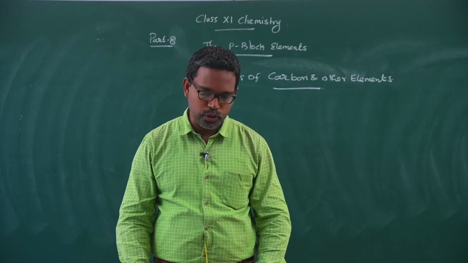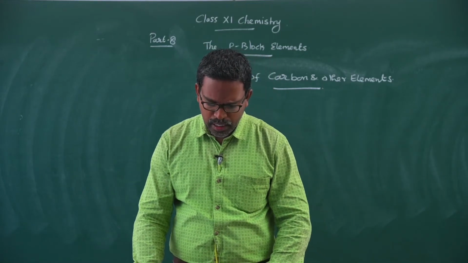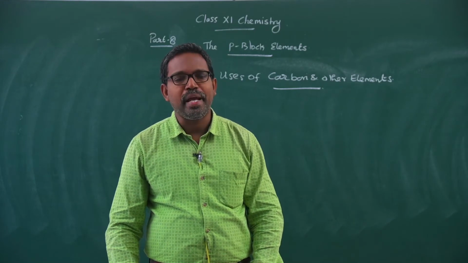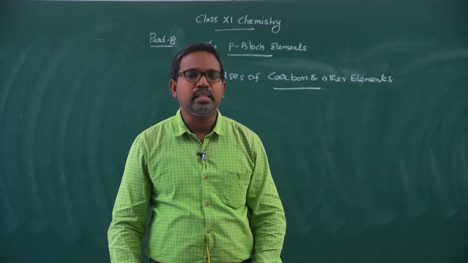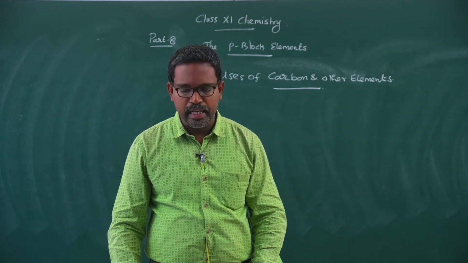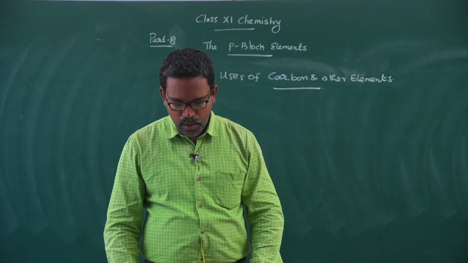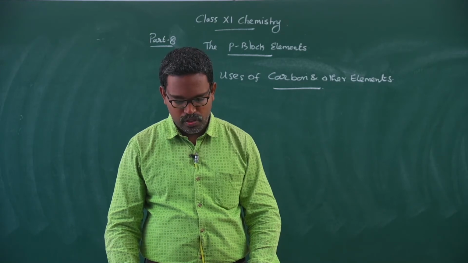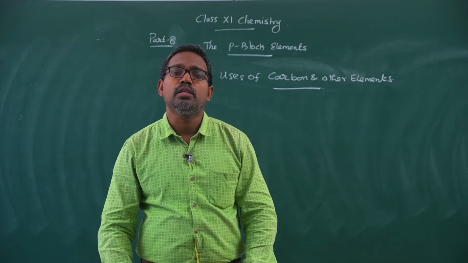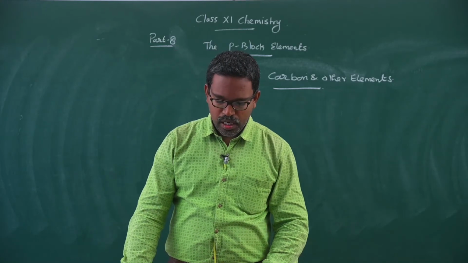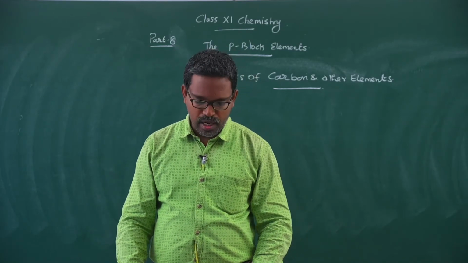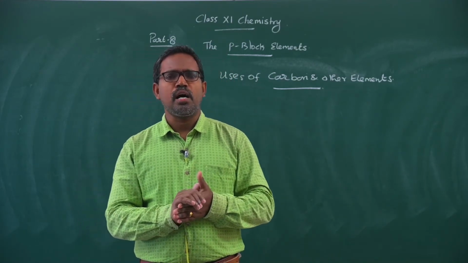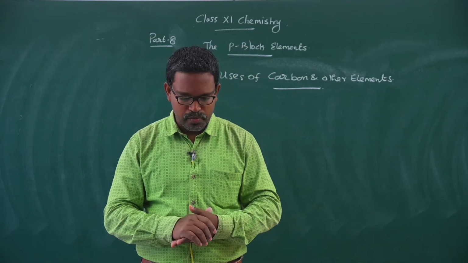So, uses of carbon black: in the rubber industry as a filler, and as pigments in ink, paint and plastics. Activated charcoal is a decolorizing agent in the sugar industry, and is used for purification of chemicals and gases by the adsorption process. Activated charcoal also acts as a catalyst. Normal charcoal acts as a fuel as well as a reducing agent. So, these are the uses of carbon and its different allotropic forms.